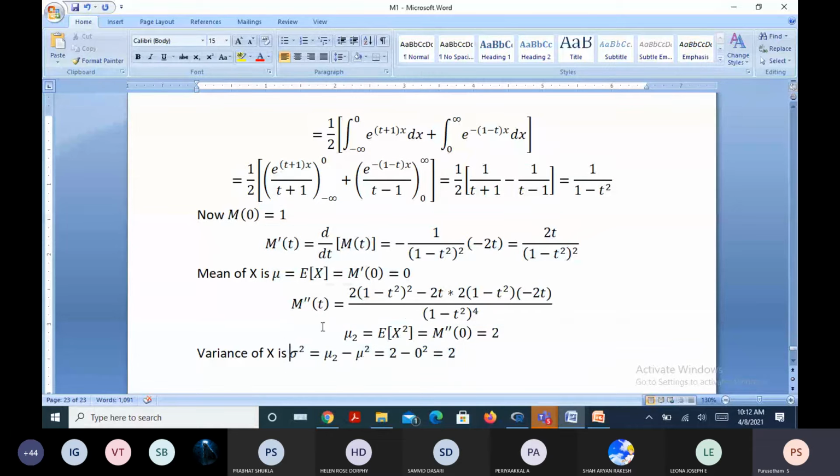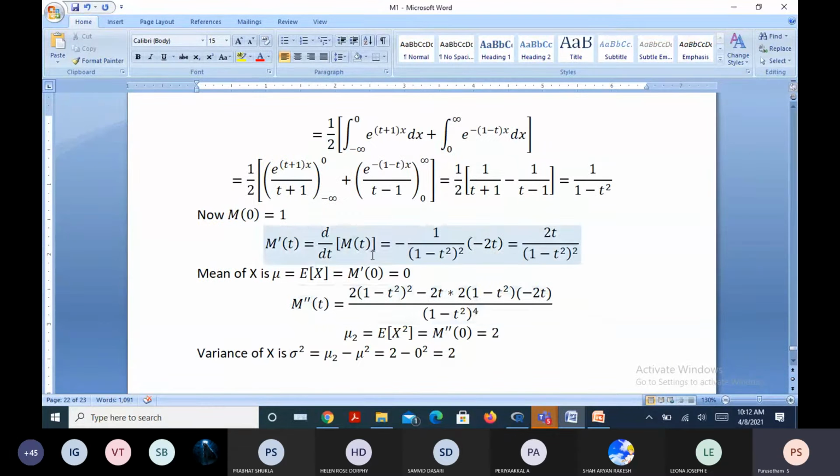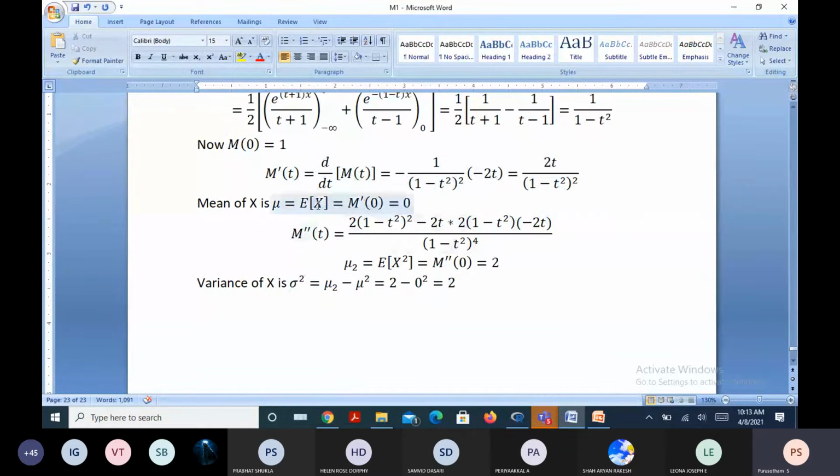As many higher order moments as you want, you need to keep on integrating several times. But that integration is sometimes difficult, instead of a derivative. Therefore, this Mt, that is the moment generating function, will generate all these higher order moments.